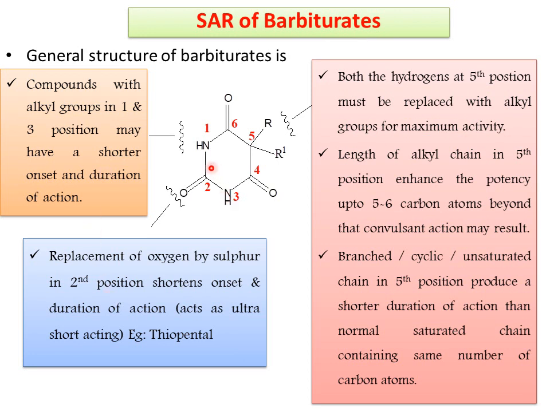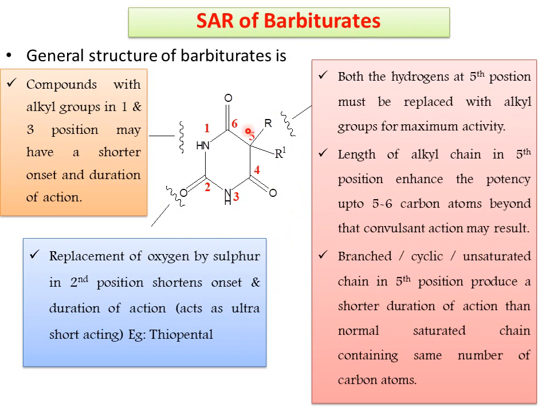And next, at the second position the carbonyl group is always necessary. If the oxygen is replaced with sulfur in second position, it produces the shortest onset and duration of action. We can generate ultra short acting barbiturates simply by replacing this oxygen with a sulfur. The best example for this one is thiopental. These are the modifications on nitrogens and modification of the carbonyl carbon at second position.